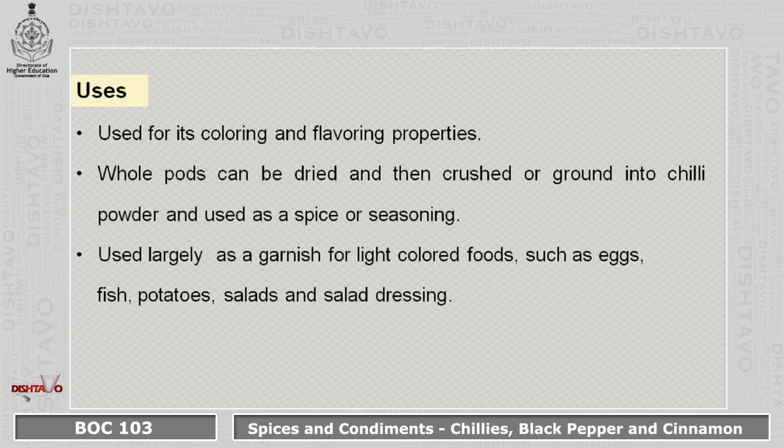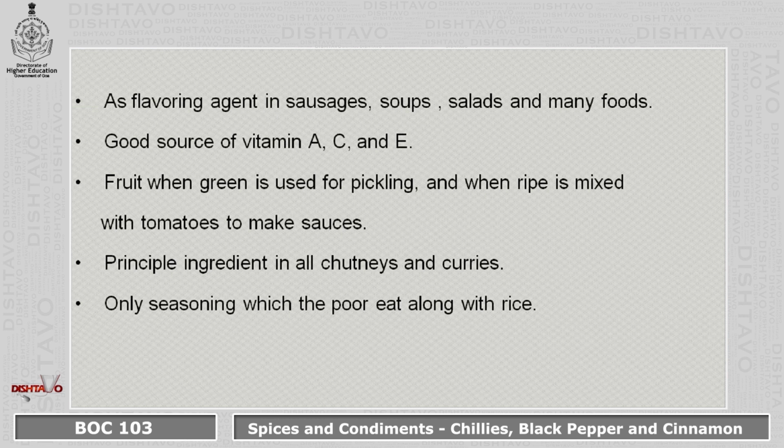In the uses, it is used for its coloring and flavoring properties. The whole pods can be dried and then crushed or ground into chili powder and used as a spice or seasoning. It is used largely as a garnish for light colored foods such as eggs, fish, potato salads and salad dressing. It is also used as a flavoring agent in sausages, soups, salads and many foods. It's a good source of vitamin A, C and E.